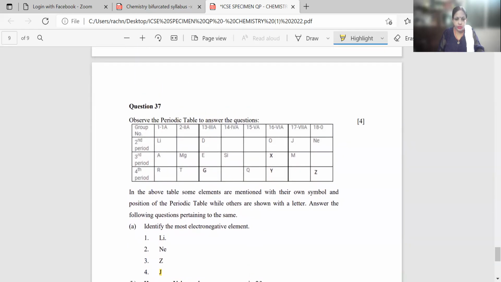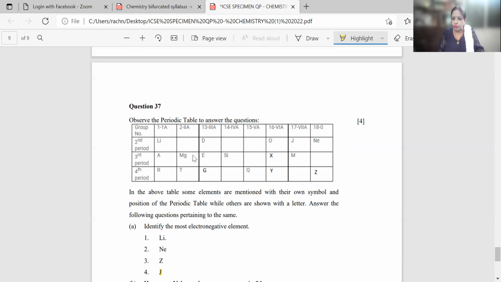Now, if we see, this is your group 13, E is written in the third period. If I recall the syllabus, in your reduced syllabus also it is written that the students are supposed to learn the elements of period 1, 2 and 3. Here comes the application. If you have learned the elements of period 1, 2 and 3, we know that in the modern periodic table, all the elements are arranged according to the increasing order of atomic numbers.